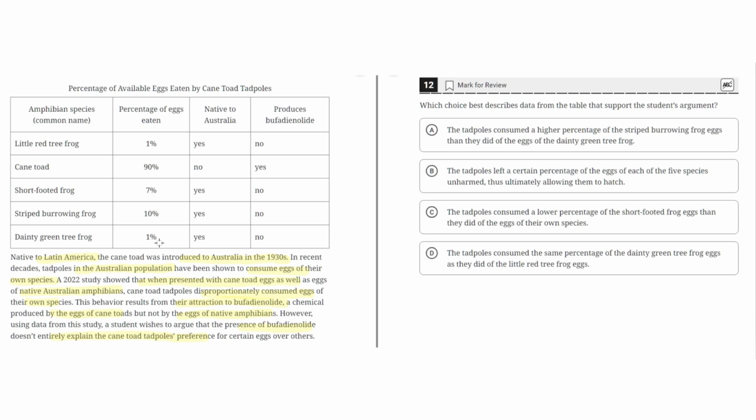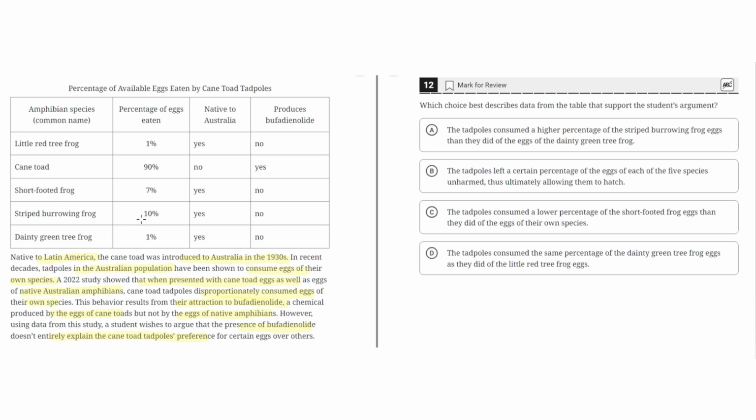So A seems to be the correct answer because it properly supports the student's argument.